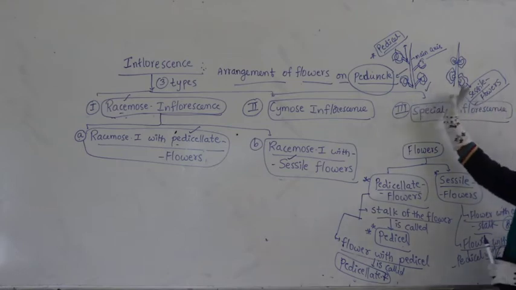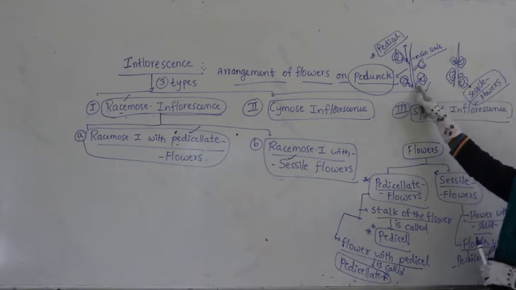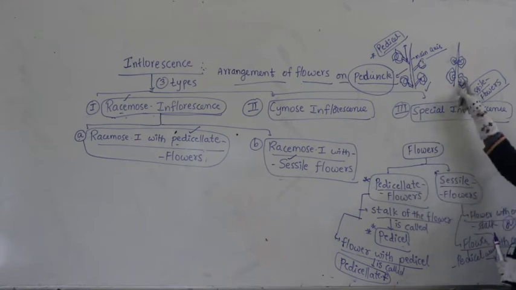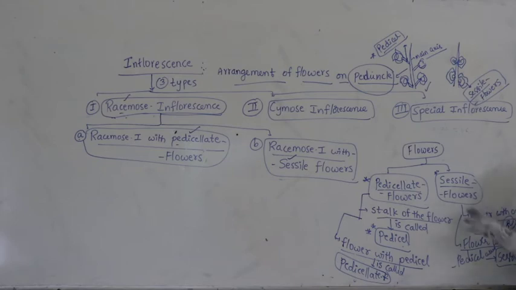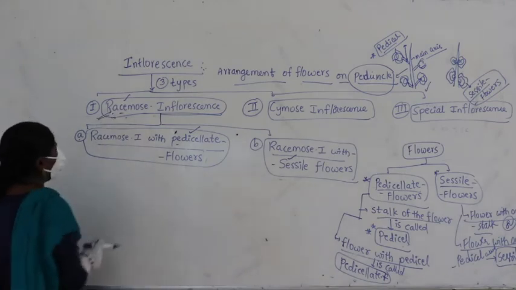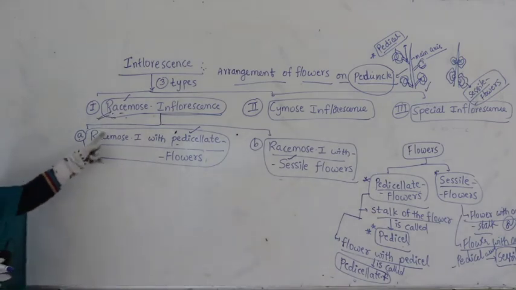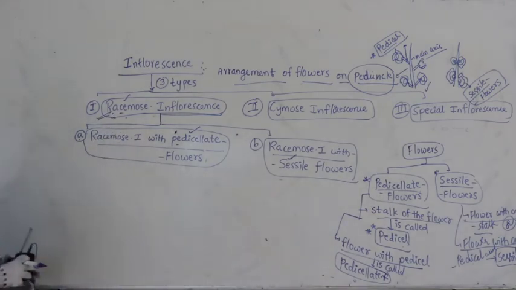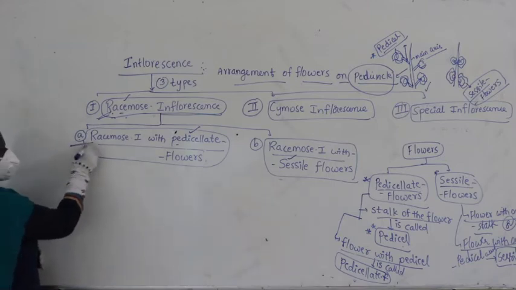So now you can see very clearly the difference here. Flower with stalk, pedicellate flowers; flower without stalk are called sessile flowers. Now clear, no? Now let us come to what is meant by racemose inflorescence. Racemose inflorescence we will discuss in terms of types here. Now first category, let us take A category.